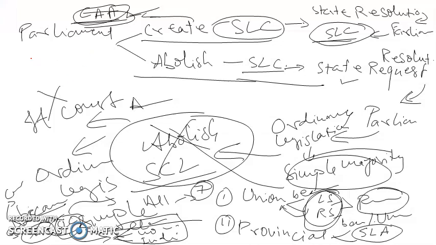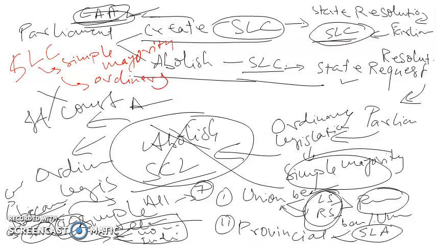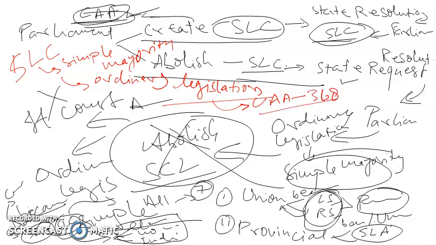So in this question we talked about how Parliament can create or abolish a legislative council for a state, that is the state legislative council, by a simple majority, by means of an ordinary legislation. So there is no need for a constitutional amendment under Article 368 to create a state legislative council.